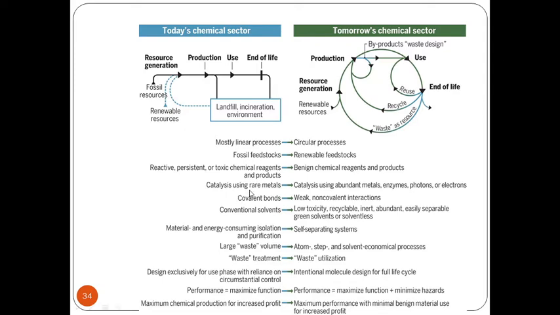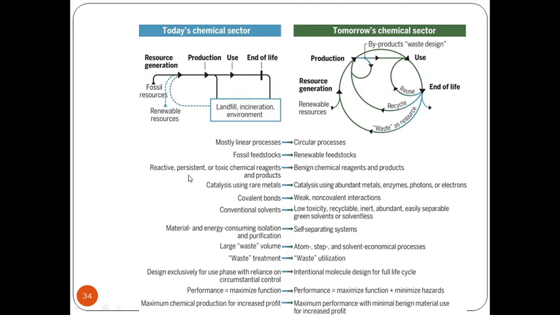Let us compare them in terms of various processes. Today's chemical sector is mostly linear processes. That means we finish one reaction, we get a product, and whatever byproduct is synthesized just goes as waste. But in the green chemical process, which is circular, if we get any byproduct, we observe whether it can be utilized as a starting material for some other reaction, or whether we can recycle the catalytic system. In today's chemical sector there is fossil feedstock, that means non-renewable sources, whereas in the green chemical procedure there is a renewable feedstock.